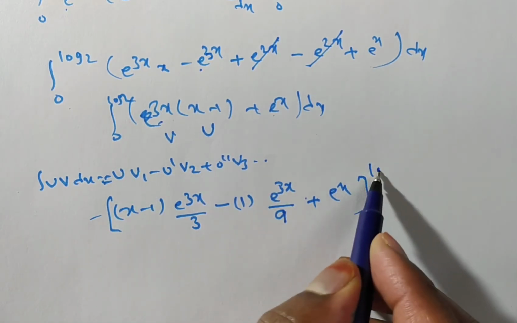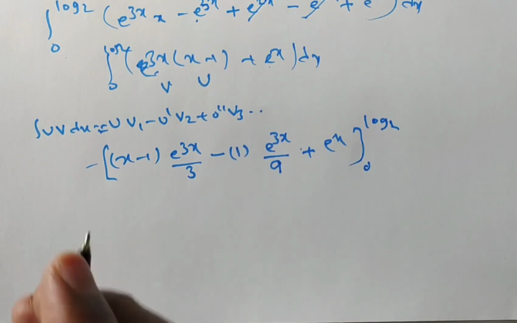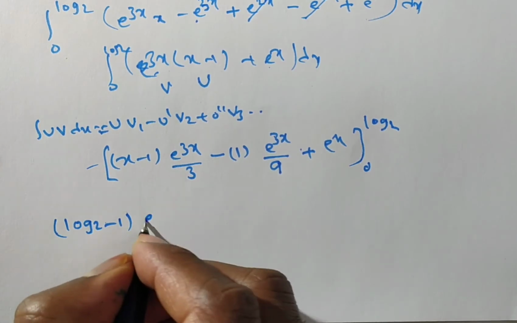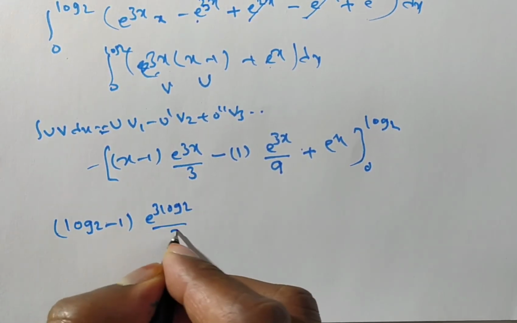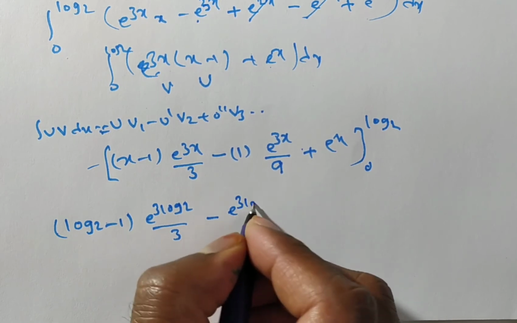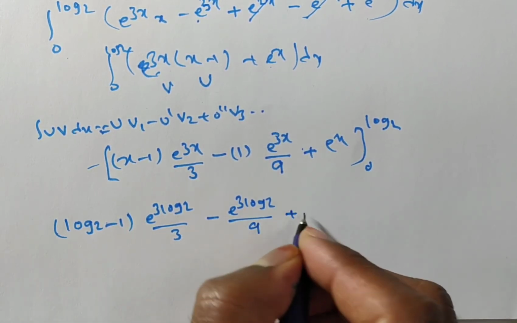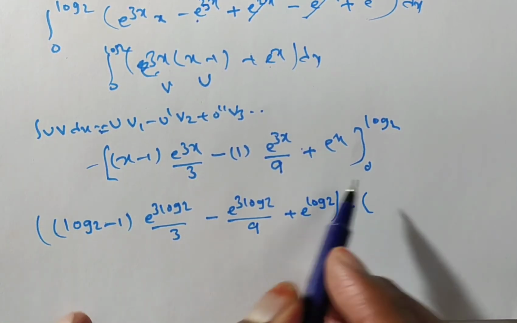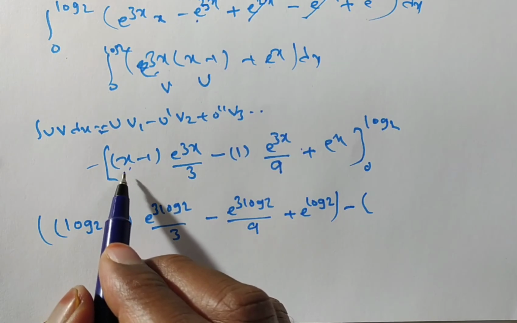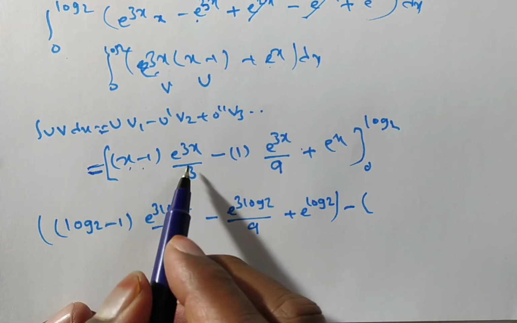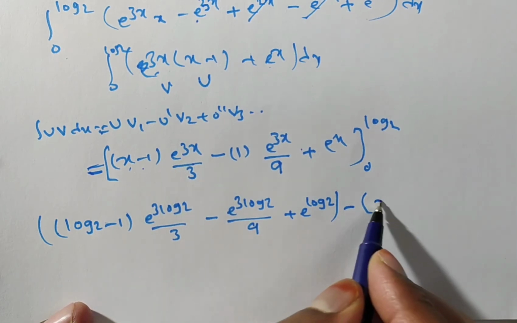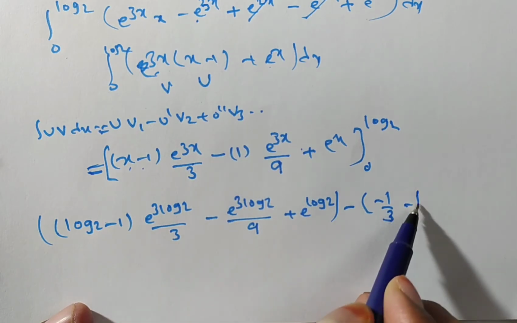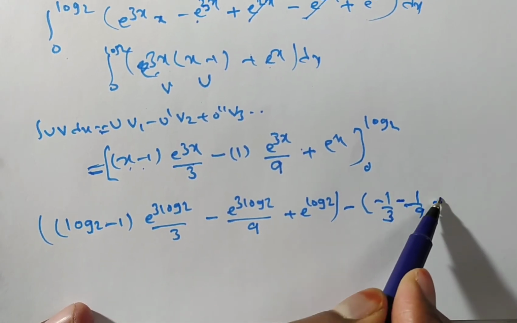Now 0 to log 2. Now you have to substitute upper limit minus lower limit. Yes or no? So log 2 minus 1 into e to the power of 3 log 2 by 3 minus e to the power of 3 log 2 by 9 plus e to the power of log 2, minus this is upper limit minus lower limit. If you substitute 0, this is minus 1, and e power 0 is 1. So you will have minus 1 by 3, and e power 0 is 1 by 9, minus is there, minus 1 by 9, plus e power 0 means 1.